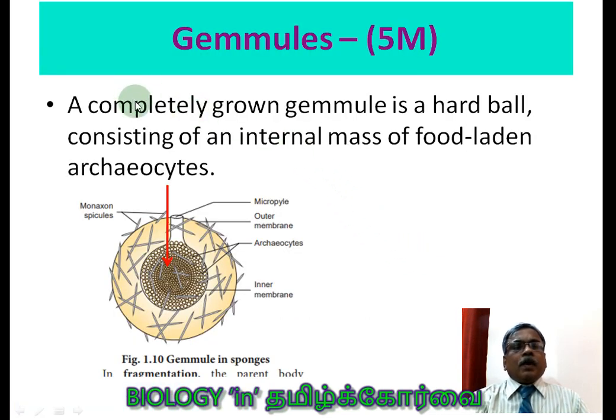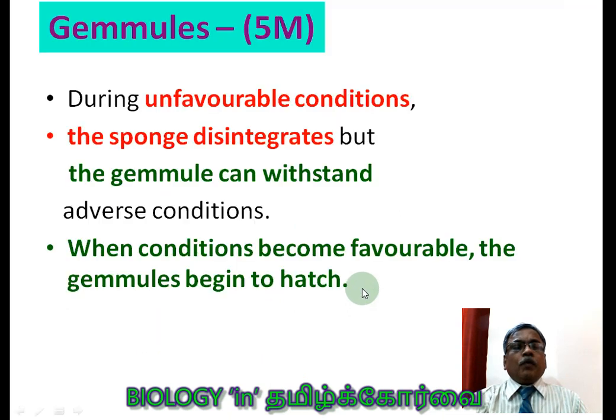Now, a completely grown gemmule is a very hard ball because it is going to face the unfavorable condition. That is the reason why it is a hard ball, consisting of an internal mass of food-laden archaeocytes. These are called archaeocytes. Food-laden archaeocytes, because after the return of the favorable condition, it has to produce the new sponge. That is the reason why it is laden with food.